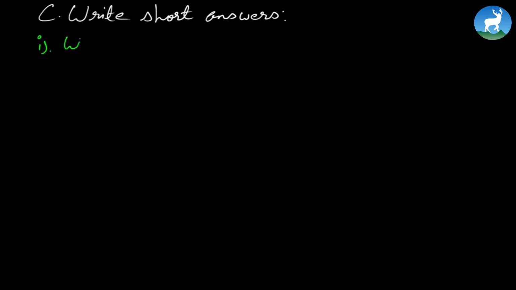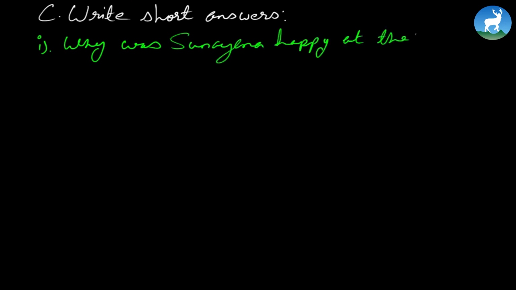All right. Number C. Write short answers. Now the question asks, why was Sunena happy at the end? Remember, all the answers lie right in the passage. Always take care of the auxiliary verb when you answer it. Okay? Now, I'm going to answer this one for you.